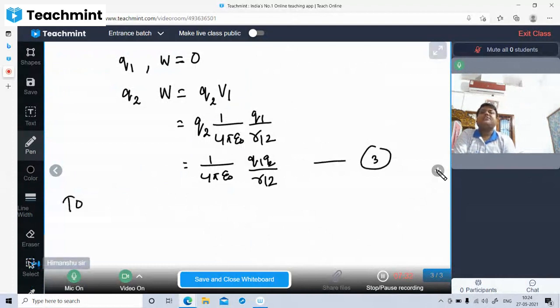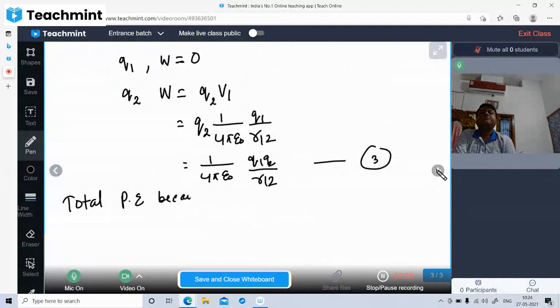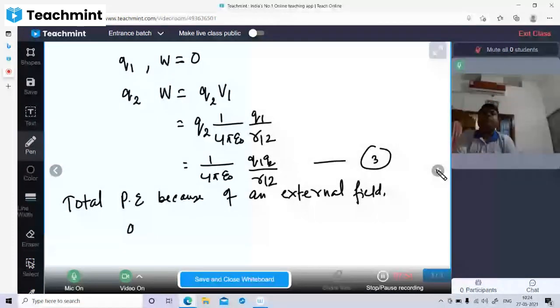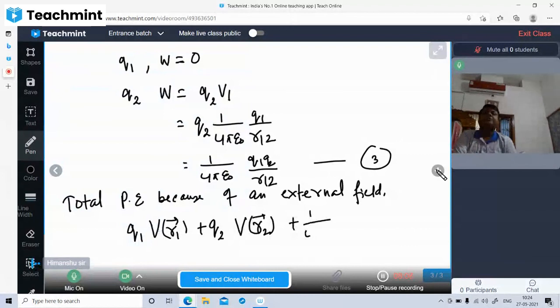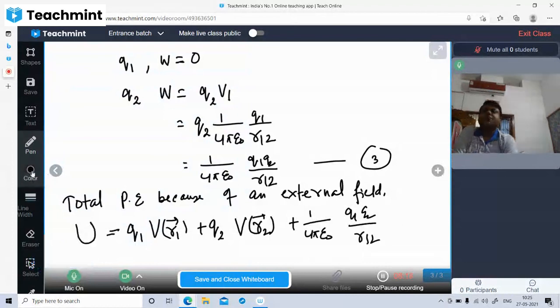So the total potential energy because of an external field is Q1 into V(R1), plus Q2 V(R2) position vector, plus 1 by 4 pi epsilon naught Q1 Q2 by R12, and that is nothing but capital Q. Understood?